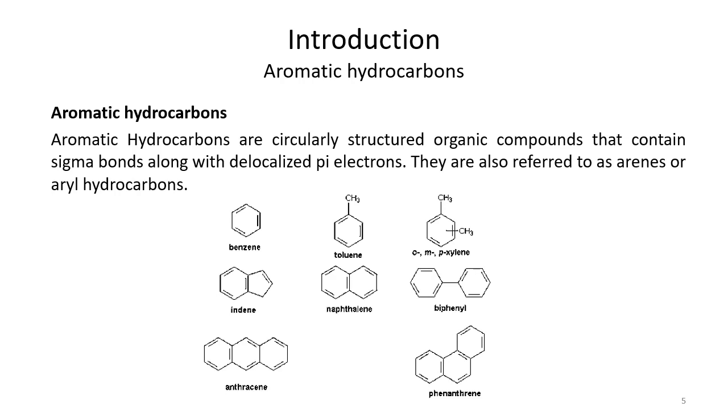Then we have indene, where there are two rings fused together, but they are aromatic as a whole. Then we have a structure that looks like two benzenes, but actually there are four carbons in addition to the one benzene ring. Anyway, it is aromatic and we call it naphthalene. There can also be two benzene groups attached to each other through a single bond, that is biphenyl, and three benzene rings fused together form a tricyclic compound. It can be anthracene or phenanthrene depending upon the connectivity. So these are all examples.